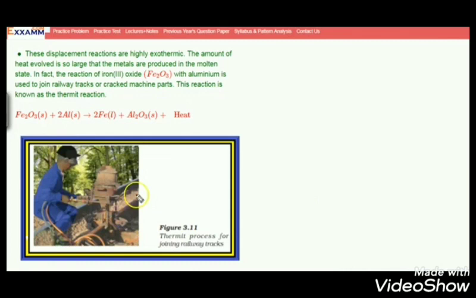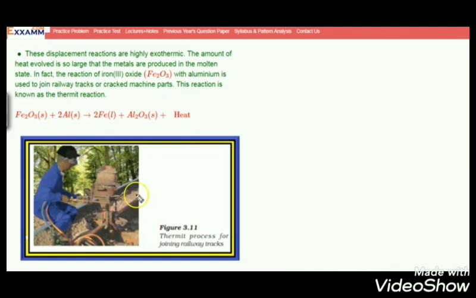Which is that process? With iron oxide, aluminium reacts and gives iron plus aluminium oxide, and lots of heat is produced so that the product will be in the molten state, and thereby they will join together. The rails are joined together, and this process, especially the reaction of iron oxide with aluminium giving iron plus aluminium oxide, is known as Thermit reaction.